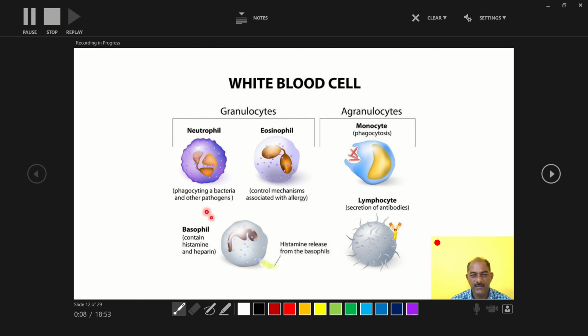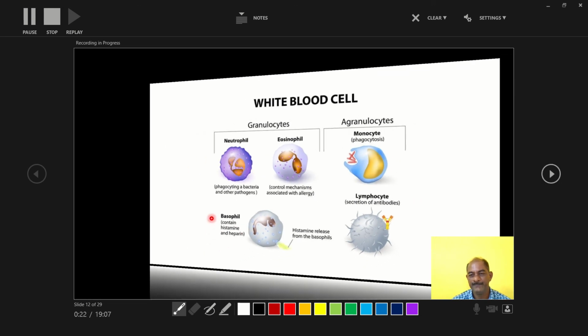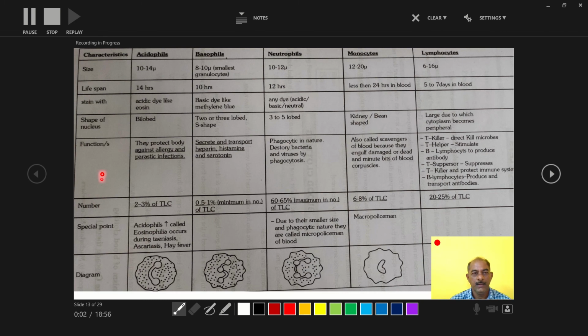So here again, this white blood cell, this granulocyte: eosinophil, basophil, and neutrophil, monocyte, lymphocyte. That detailed structure is studied in the next slide. So that type of cells are present, the acidophil, basophil, neutrophil, monocyte, and lymphocyte. Those cells are studied at a glance. But before this, we have studied the red blood cells.